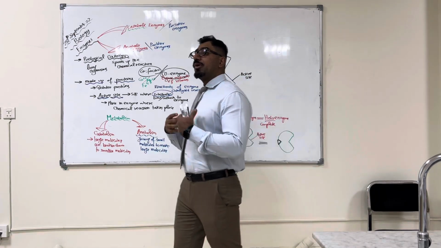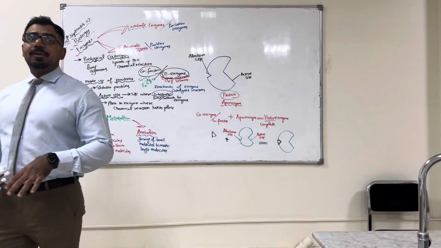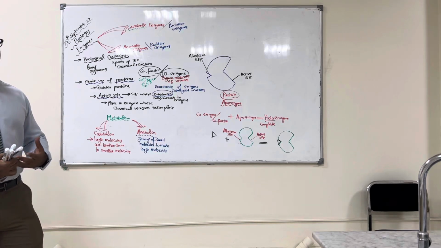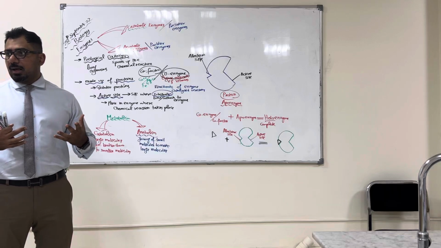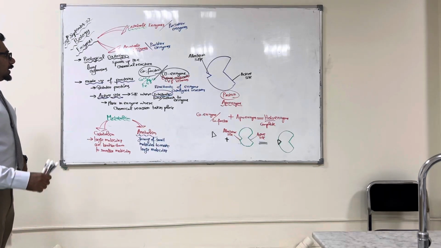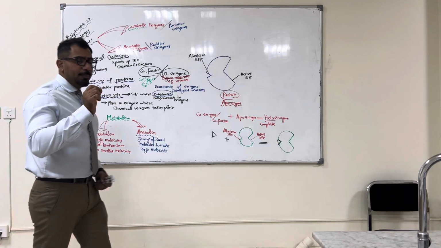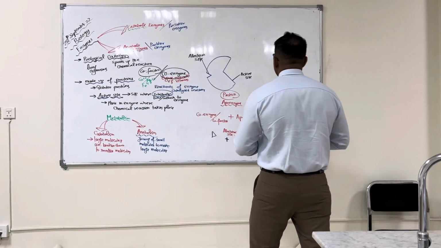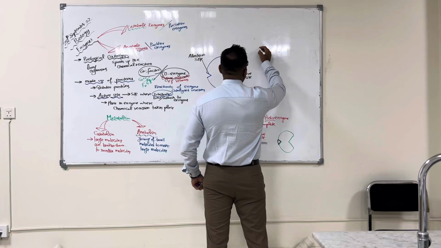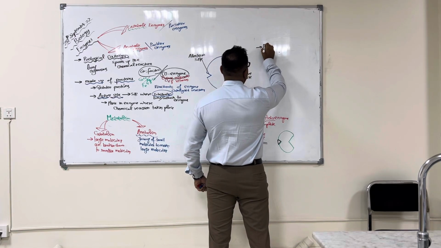Understand? So what is their job? They activate the enzyme. They help in starting the chemical reactions. Understood? Another very important point about the enzymes is that enzymes are required in very small quantity.